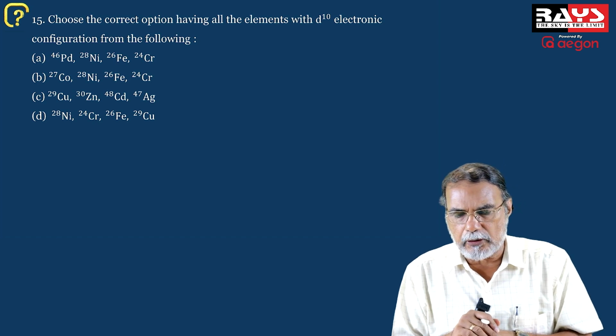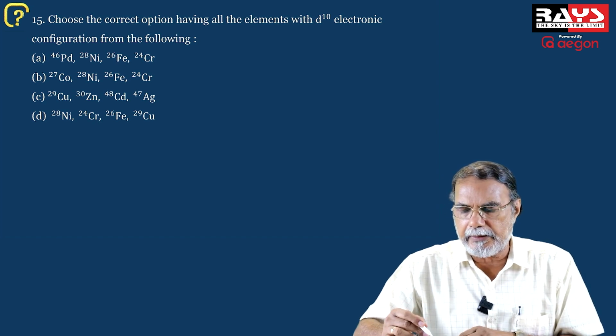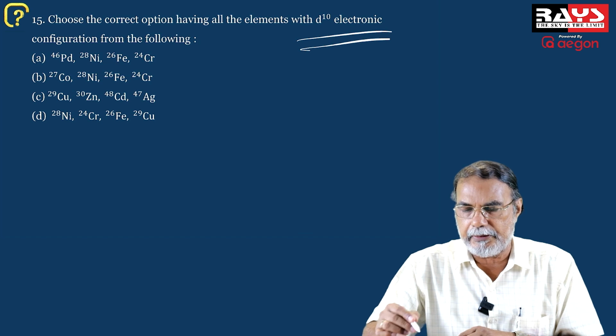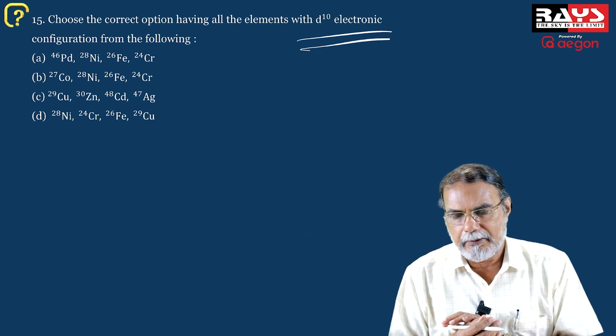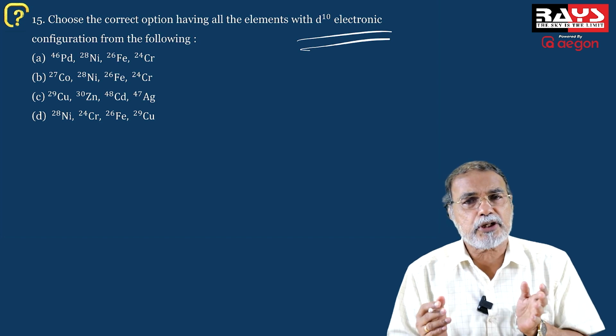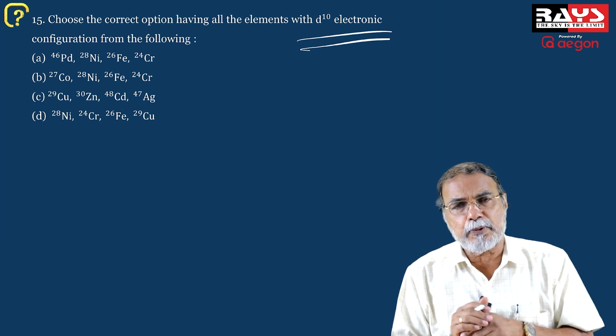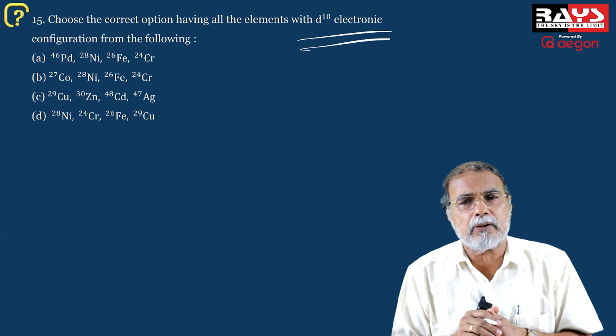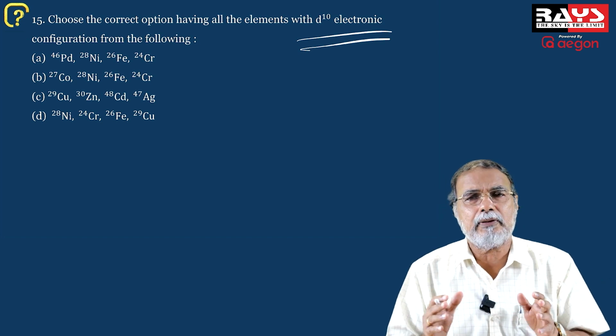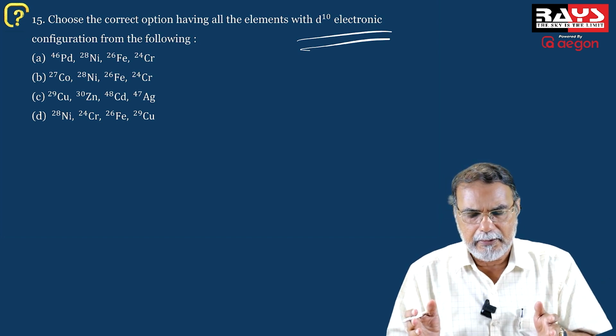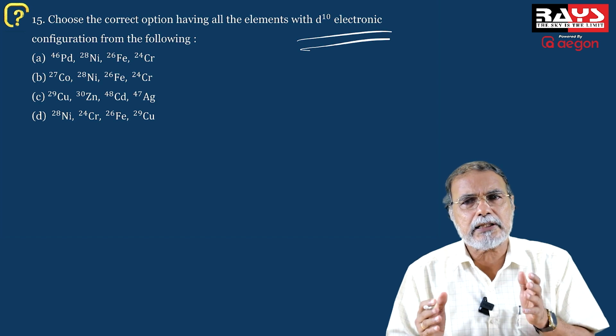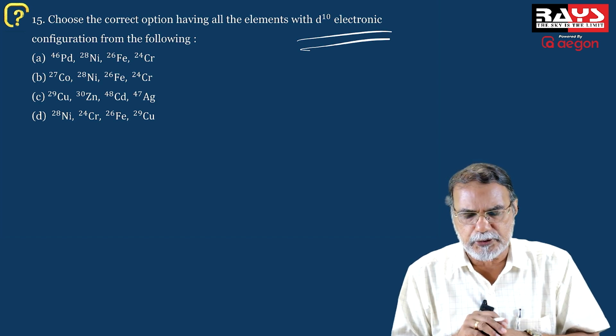Now, choose the correct option having all the elements with the d10 electronic configuration. D10 configuration. Now, there are 4 options given. Suppose you start writing down the electronic configuration of all. I think it will take a lot of time. So how will you answer questions like this in minimum time possible?